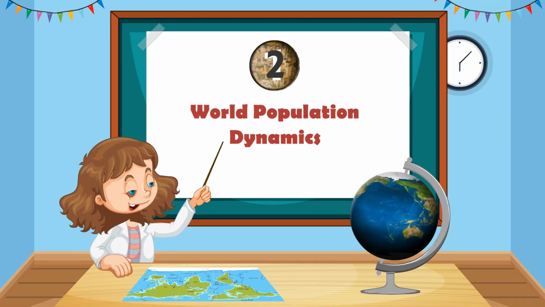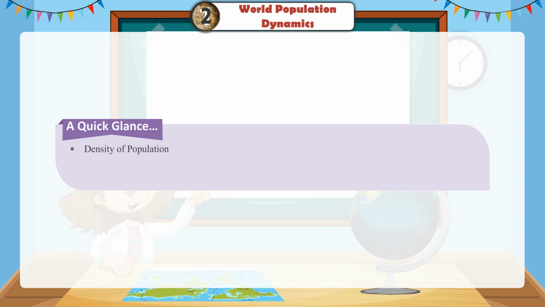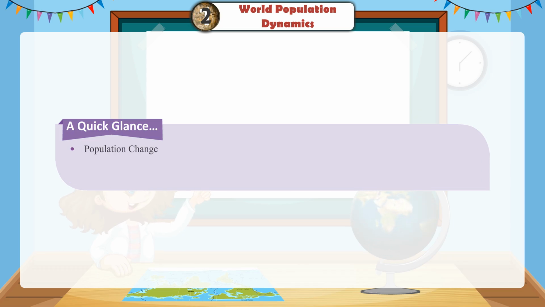Chapter 2: World Population Dynamics. A quick glance: density of population; distribution of population; factors affecting distribution of population; population growth, population size, overpopulation and underpopulation, impact of overpopulation and underpopulation, population change, population composition, population pyramid, future distribution